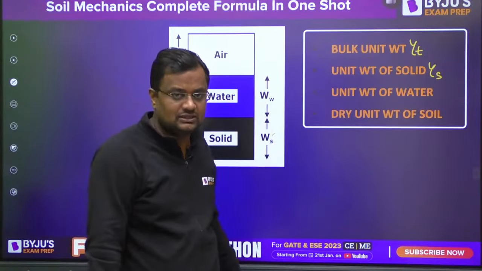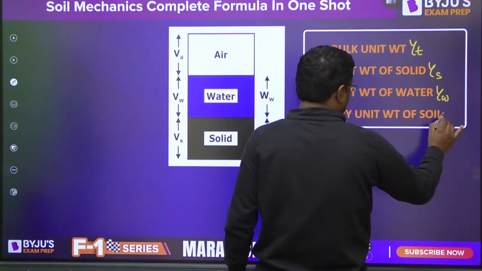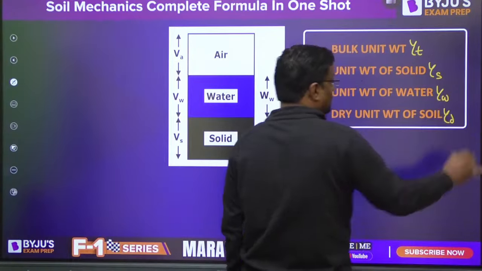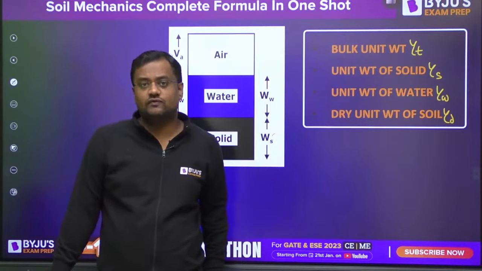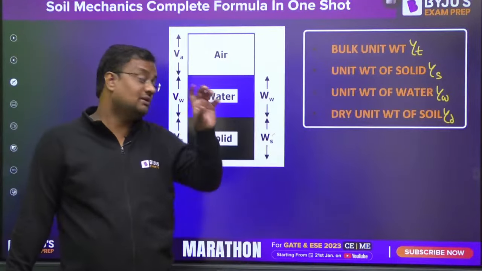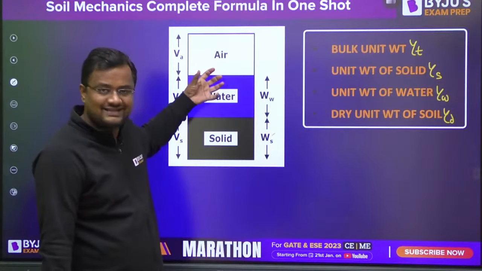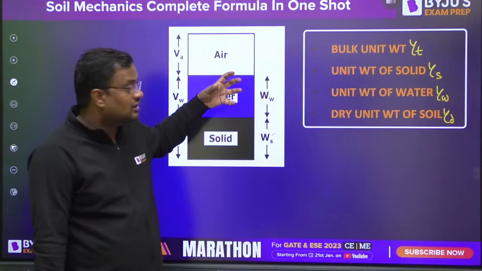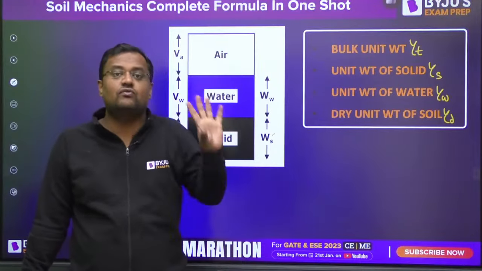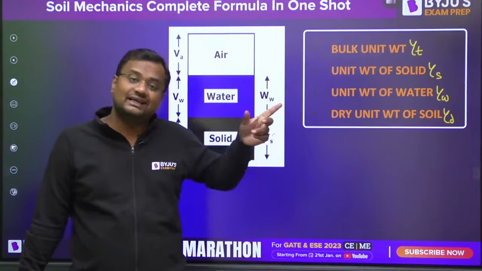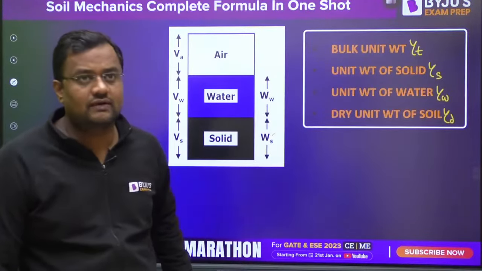Please keep sharing this. Okay, unit weight of water means weight of water by volume of water. Dry unit weight of soil means weight of dry soil upon volume of that soil. So weight of dry soil will be weight of solid only, because in case of dry the water will be gone and air weight is taken as 0. So dry unit weight of soil, gamma D, means weight of dry soil upon volume of dry soil, and weight of dry soil is nothing but weight of solid. Have you got it? Okay.